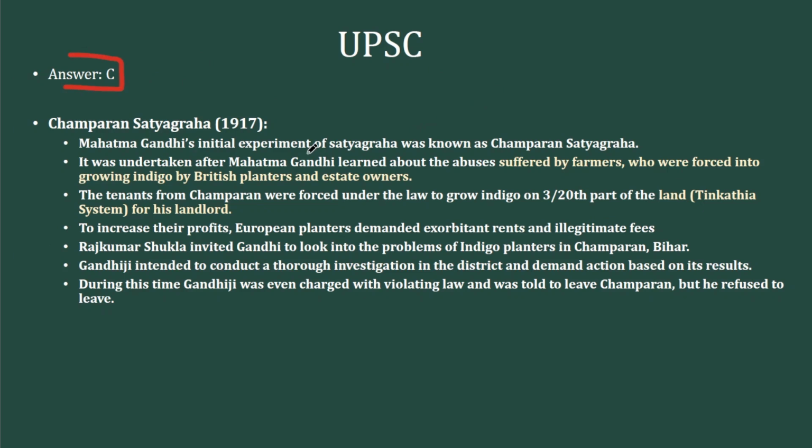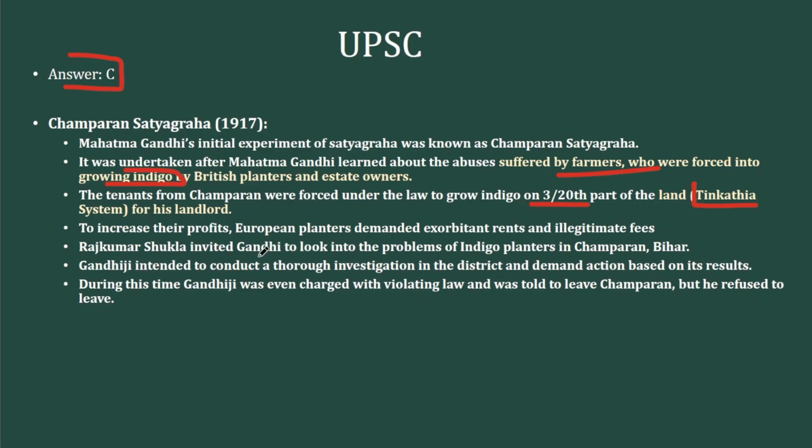Champaran Satyagraha is Gandhi's initial experiment. It's one of his first protests after he came back from South Africa. It was undertaken by Gandhi when he came to know about the suffering of the farmers who were forced into growing indigo. So just the opposite of the last option. The tenants from the Champaran region, which is in Bihar, were forced under the law to grow indigo on 3/20th part of their land. This was known as the Tinkatiya system. So this, along with excessive demand for surplus or rents, created further agrarian distress.